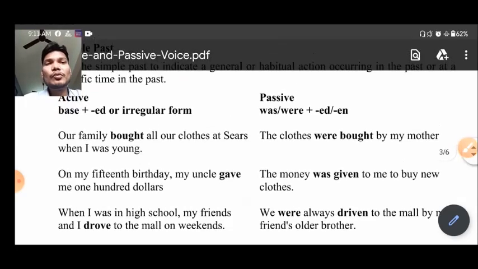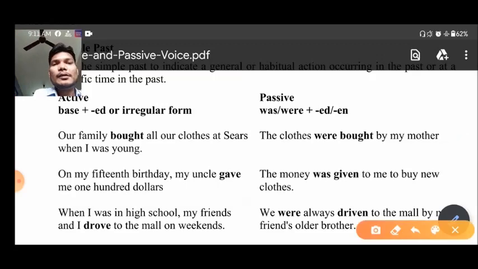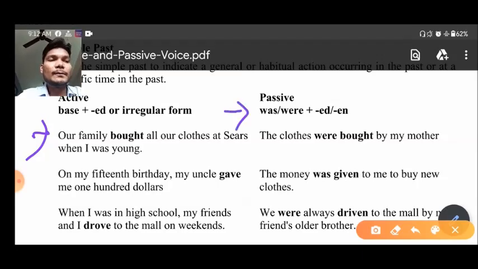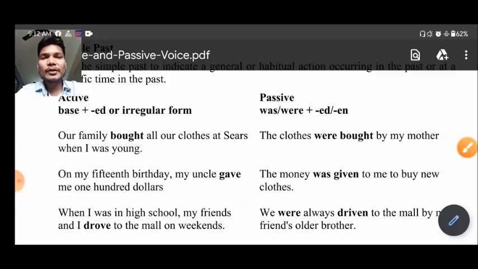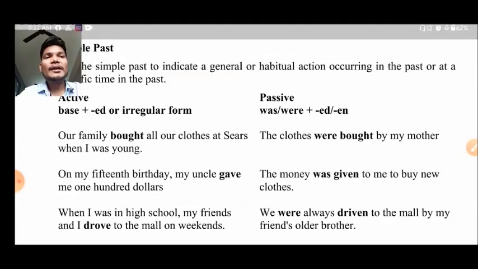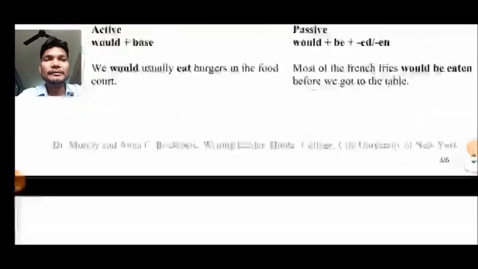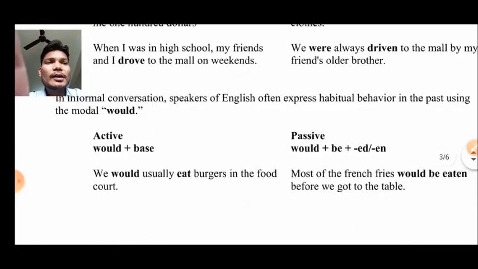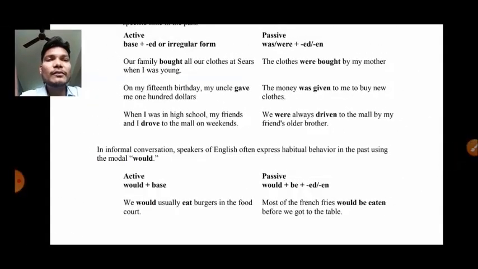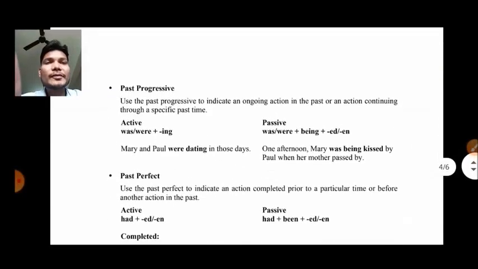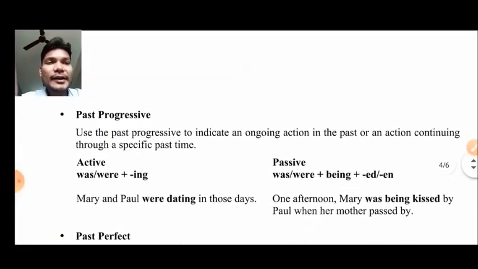Okay, so on the left side here we have the examples as well as the structure of simple past tense, and here we have the examples of passive voice of simple past tense. Very easy to remember. Okay, only was, were plus past participle, and then after some changes will take place. For more examples you can go through the past discussion. Now let's move ahead with one more, that is past continuous tense.